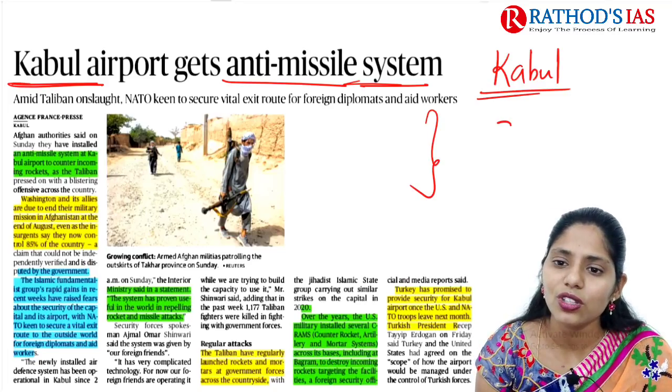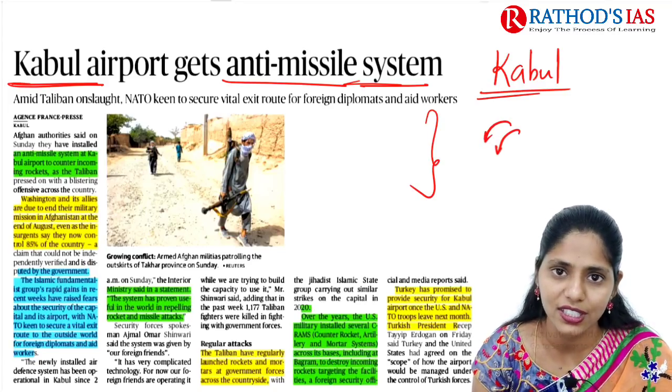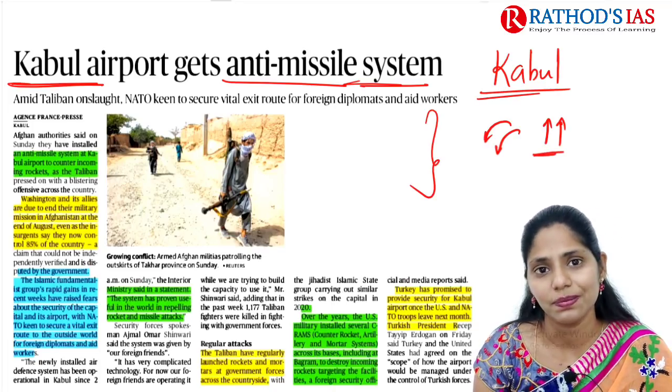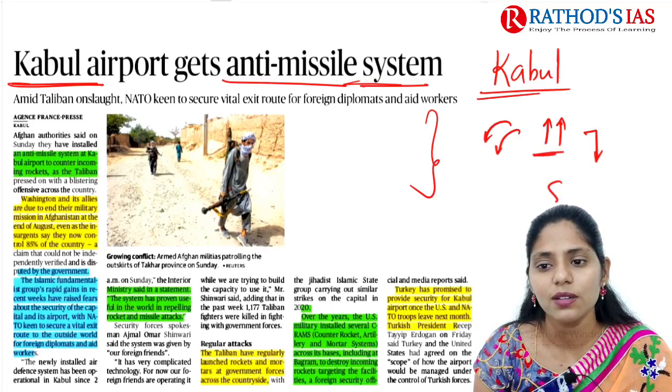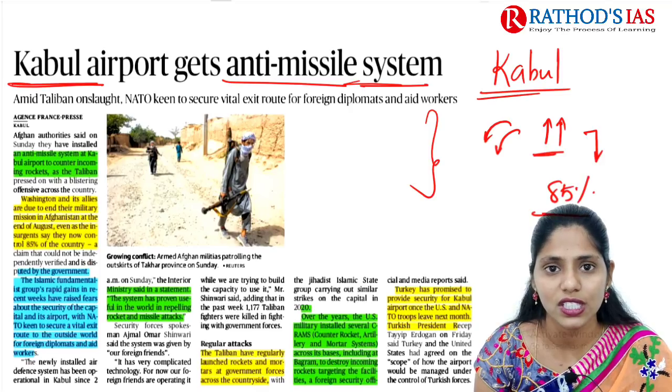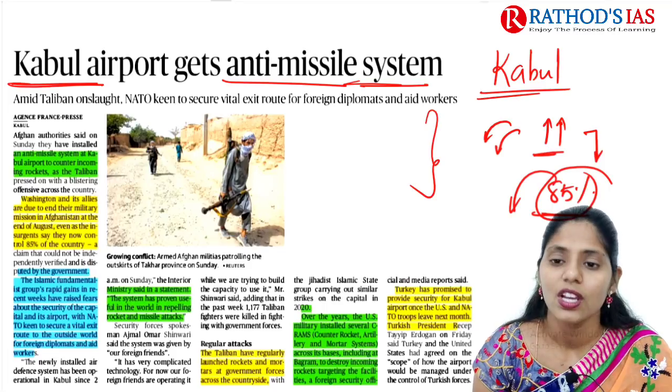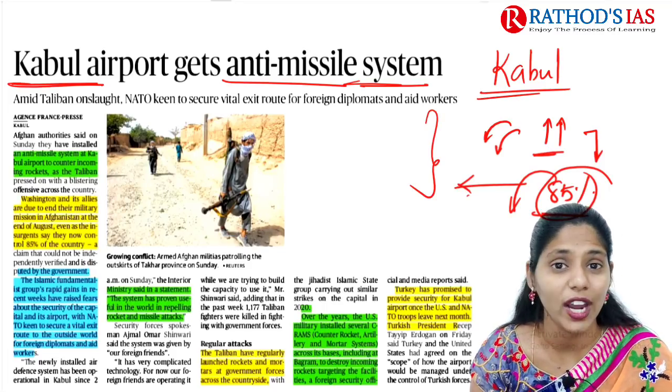What happened because of the withdrawal of troops from Afghanistan? There is increasing space for the Taliban to expand. This article says that more than 85% of a city is under the control of the Taliban in Afghanistan. Because of this, the Taliban are carrying out deadly attacks and violence.